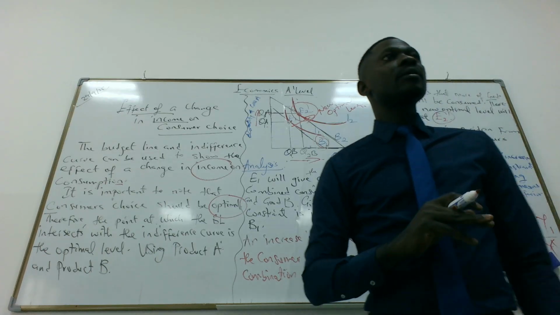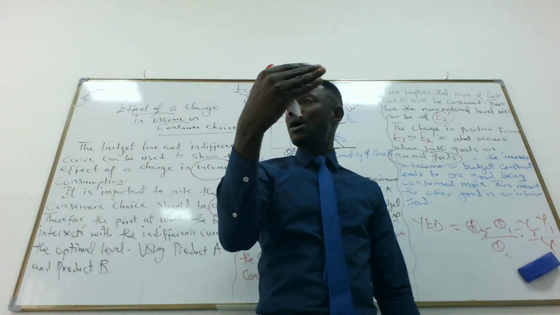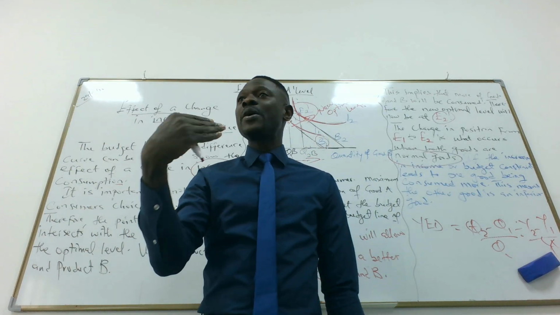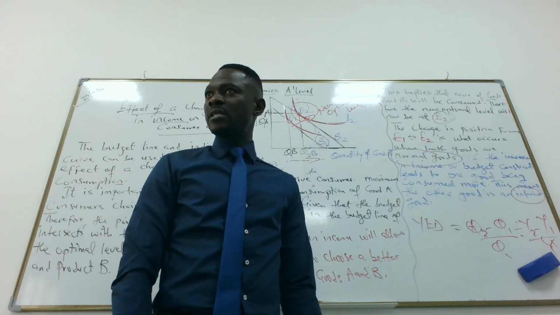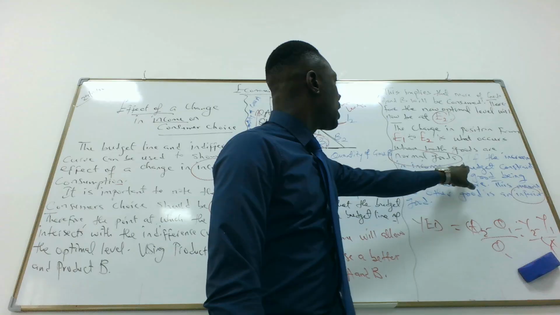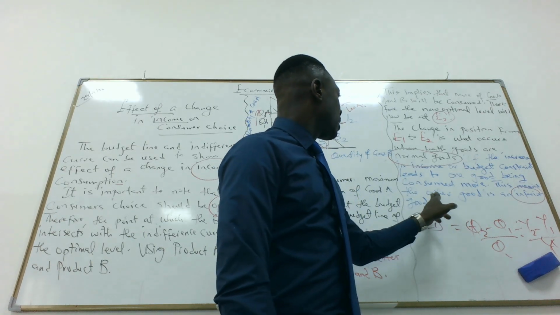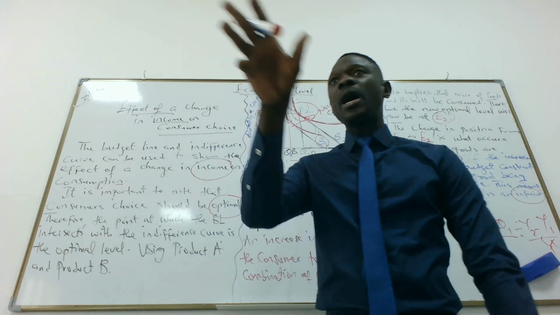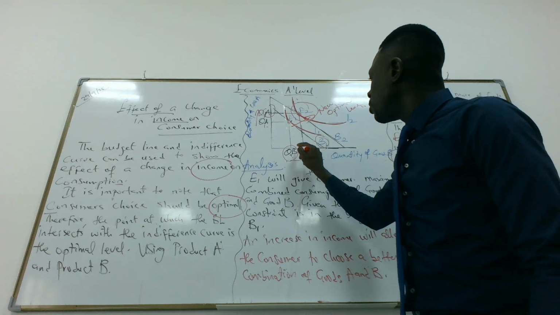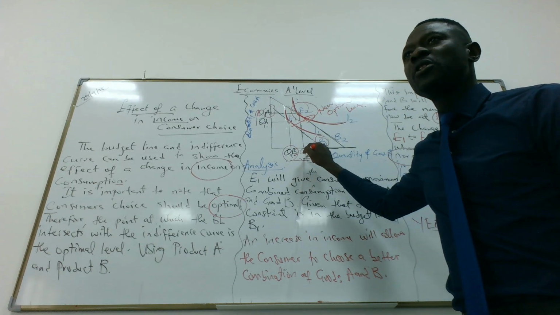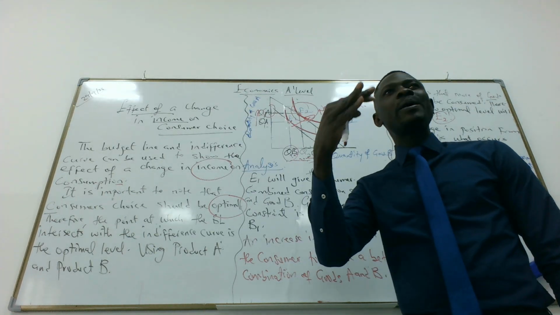If it is the opposite, when your income increases, your consumption decreases. So those goods that we consume less as soon as our income increases are called what? Inferior goods. Do we get it? Yes. So if the increase in income or budget constraint leads to one good being consumed more, this means the other good is what? An inferior good. So if, on the other hand, we consume more of product A and we did not consume more of product B, it means product B is what? An inferior good.